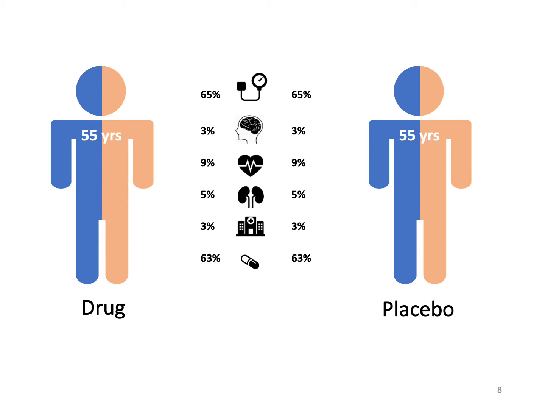Let's say it's a drug versus a placebo. The two groups will have the same age, the same sex distribution, and the same rates of comorbid conditions like high blood pressure, prior stroke, prior heart attack, chronic kidney disease, prior hospitalization, and medications they are on. These are the measured confounders, and guess what? If your randomized trial is large enough, the things you didn't measure will also be balanced, such as family history or some genetic condition.